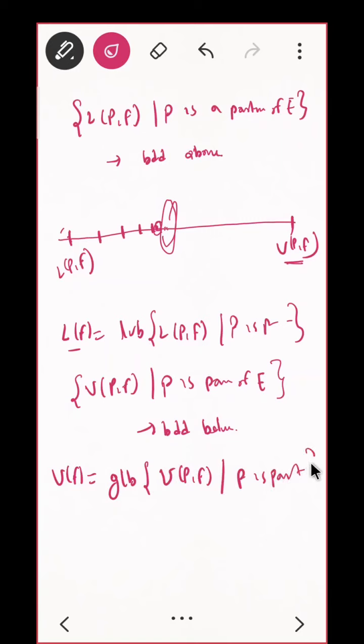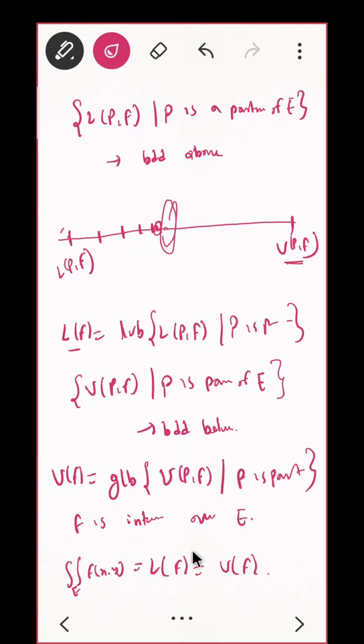Correct? So I am having LF and UF. If we say LF and UF are equal, that is if we say f is integrable over E, that means what? The double integral over E of f(x,y) must be equal to LF, and that must be equal to UF. Correct? This is the definition of your double integral. Yes.